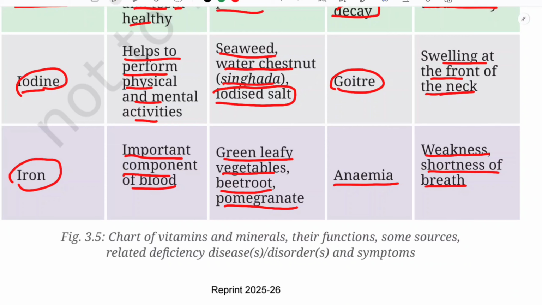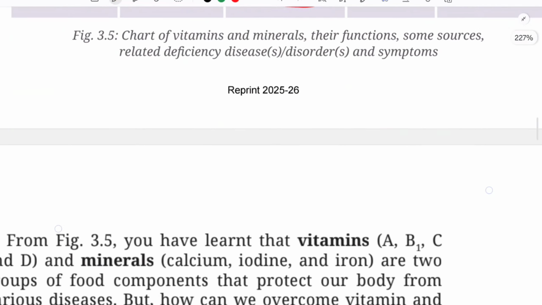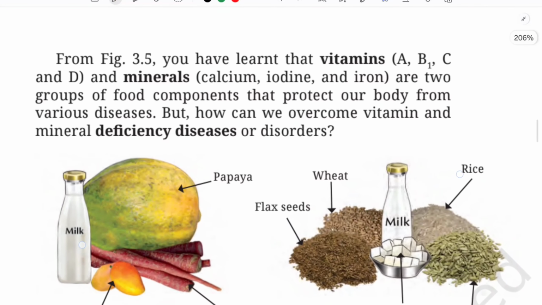So these were certain vitamins and minerals that we should include in our daily diet in order to remain healthy. I hope you have understood this, and please read the chart again properly and try to understand them and try to remember the names, the deficiencies and the diseases of these vitamins.